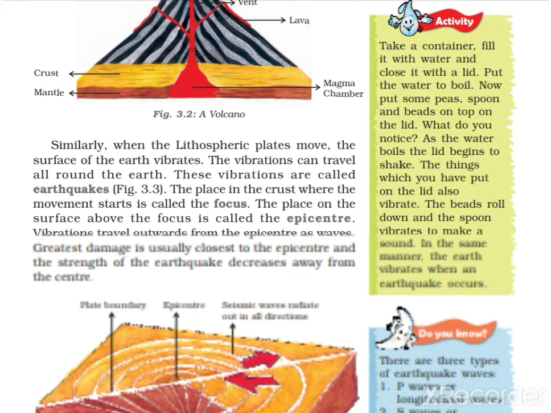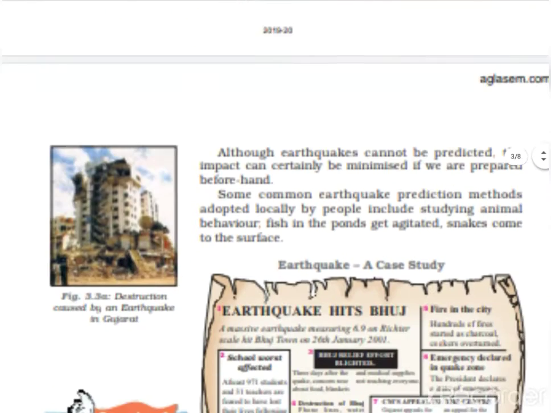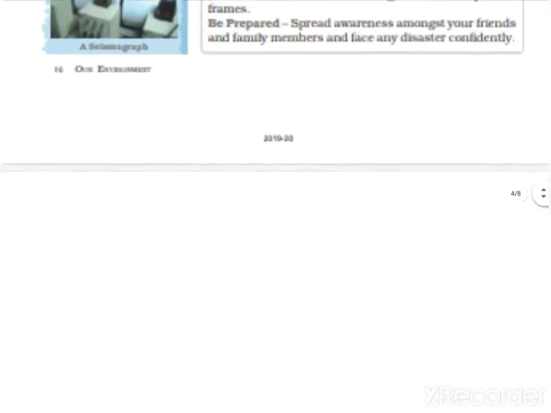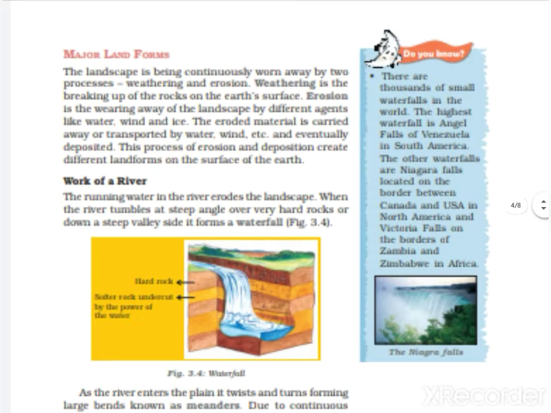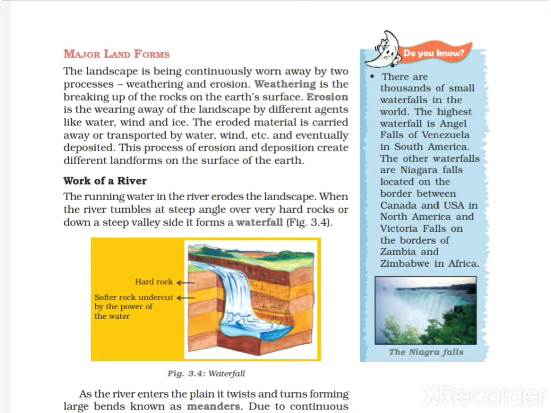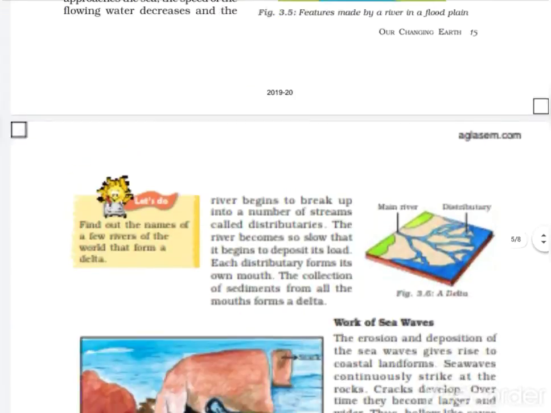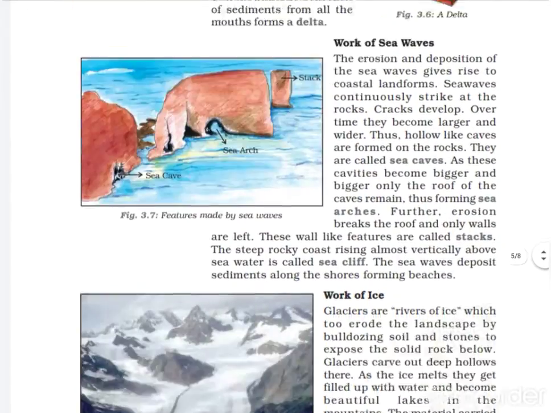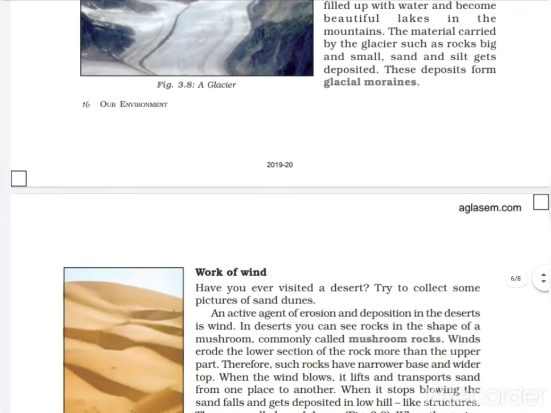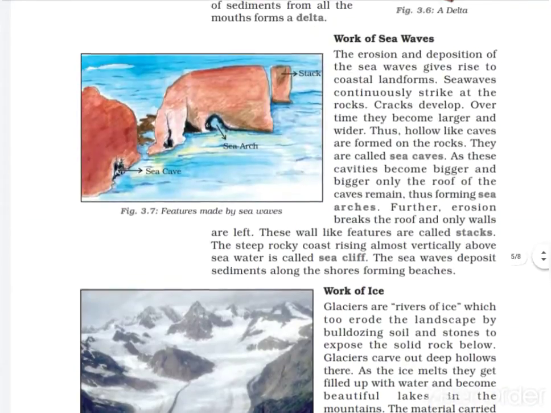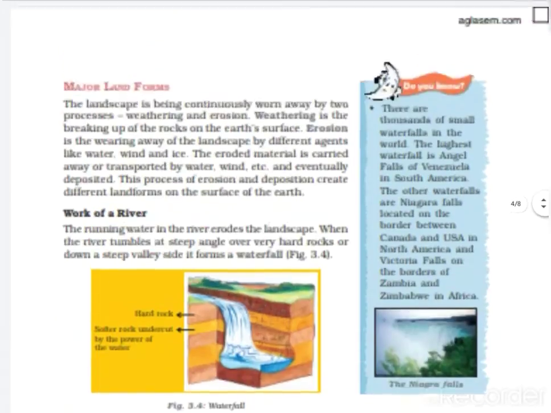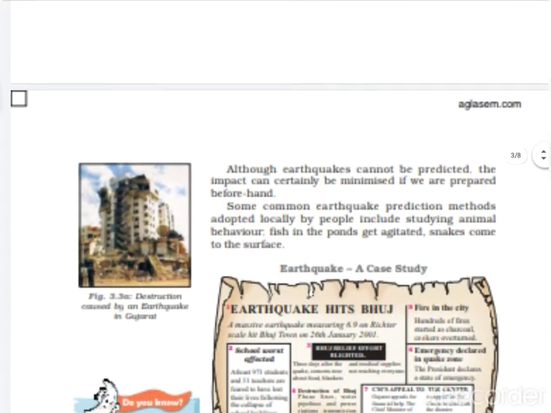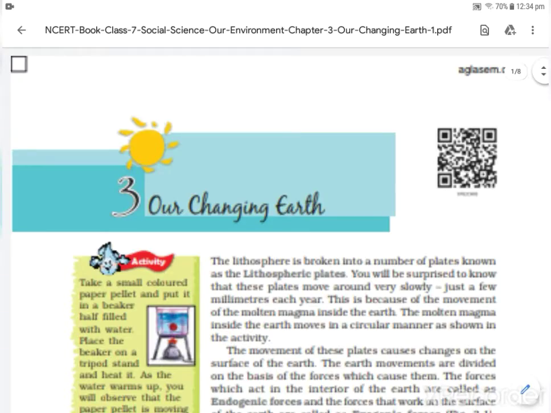The second topic is earthquakes, and then you will learn about the major landforms made by rivers, sea waves, ice and wind. So these are the topics you are going to learn in this chapter, Our Changing Earth.